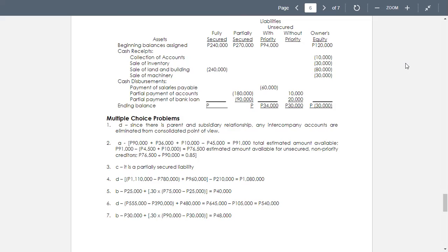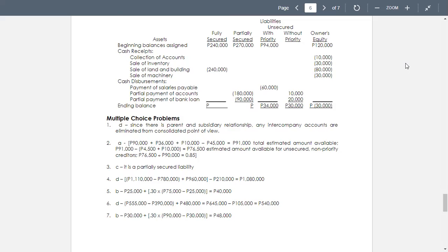The land and building fully secured the mortgage. So the land and building, the total of 340,000. We have minus 240,000, but there is proceeds amounting to 20,000. So we have now the 340 minus 240 is 100, but there was a collection of 20,000. So the loss is 80,000. Then for the sale of machinery, machinery has an amount of 100,000, and the machinery was sold for only 70,000. So there's a loss of 30,000.